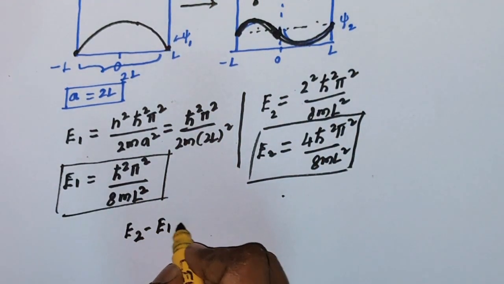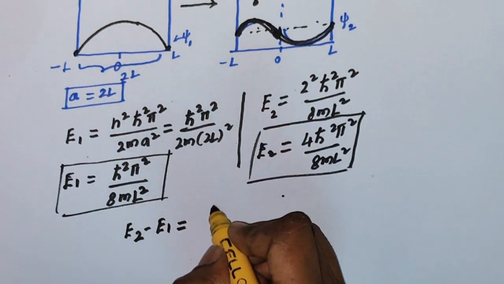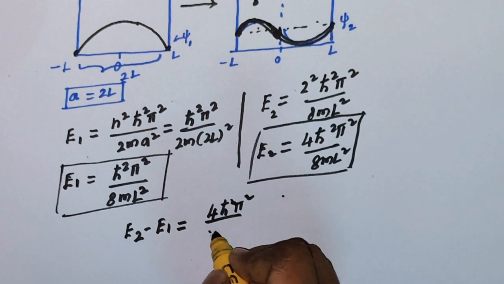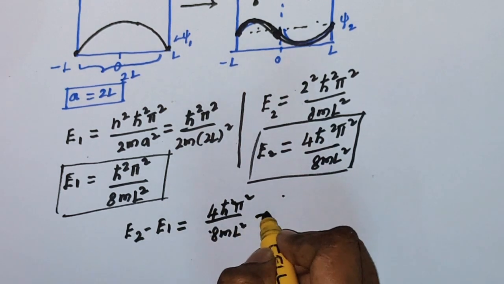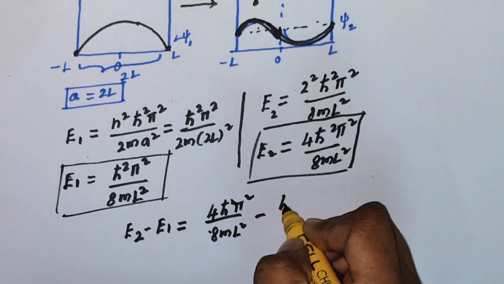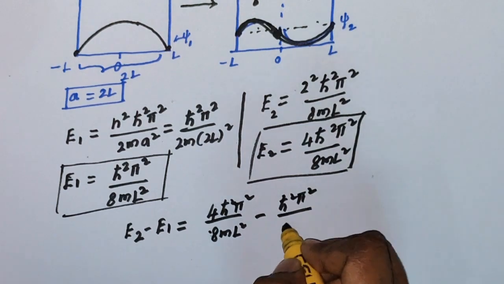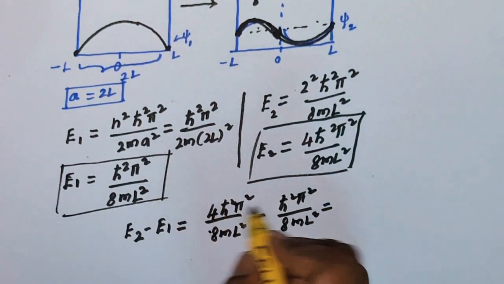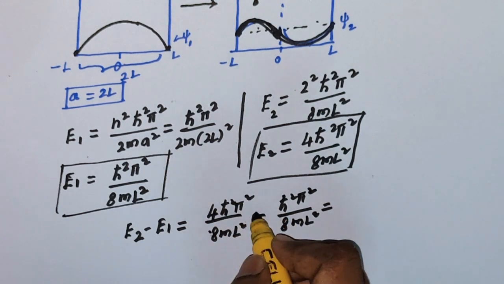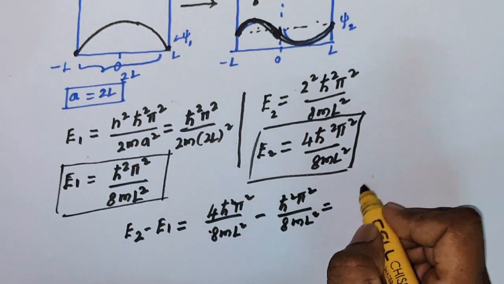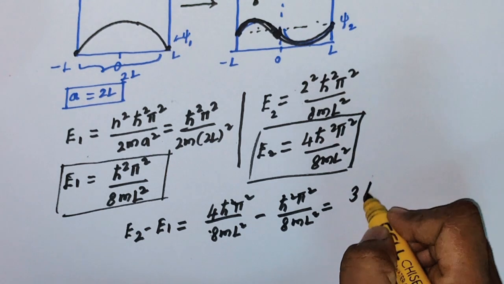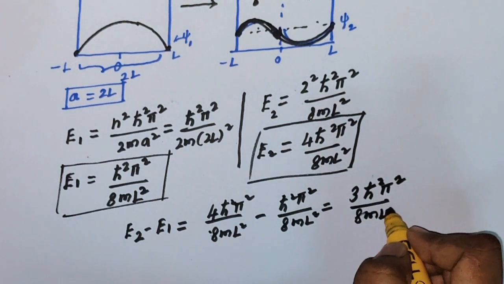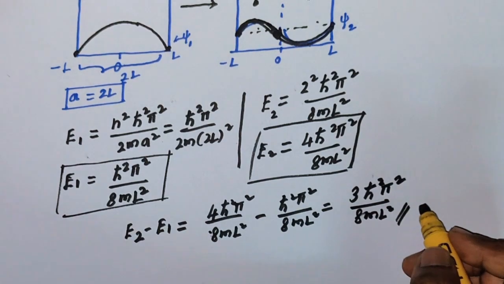E2 minus E1 is equal to, where E2 is 4 h cut squared pi squared over 8m L squared, and E1 is h cut squared pi squared over 8m L squared. If you do the subtraction, 4 times h cut squared pi squared minus 1 times h cut squared pi squared, 4 minus 1 is 3 h cut squared pi squared over 8m L squared. This would be the answer.